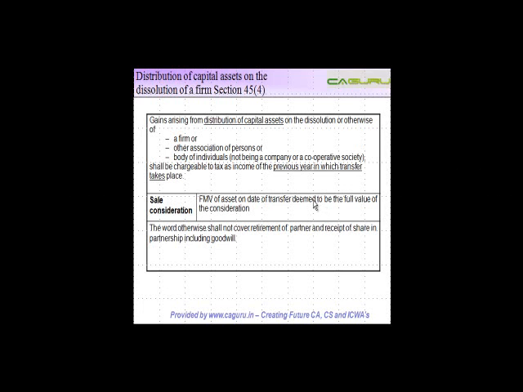Distribution of a capital asset on dissolution of a firm. Section 45, subsection 4. Again, as usual, let's first understand what this means. Let us say there is a firm which has 3 partners.